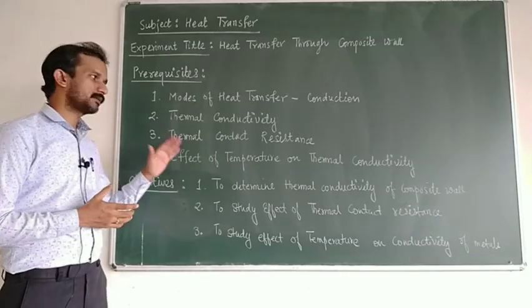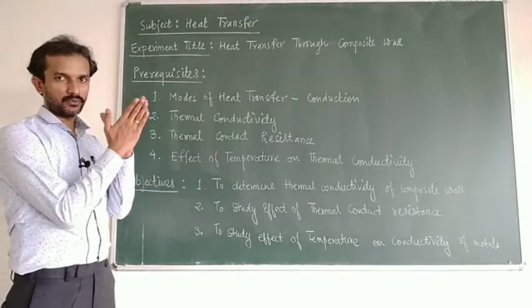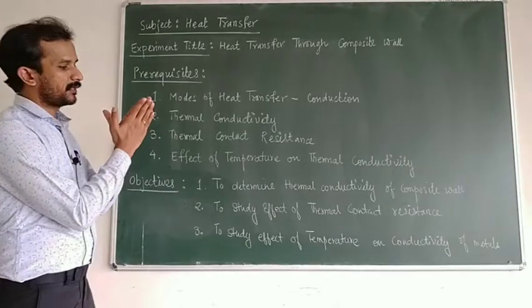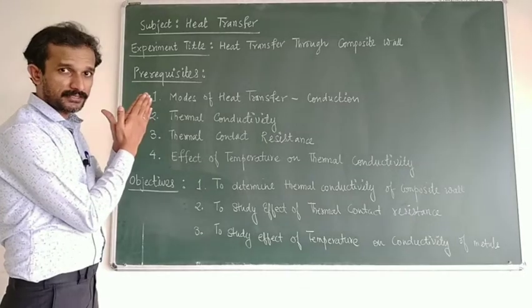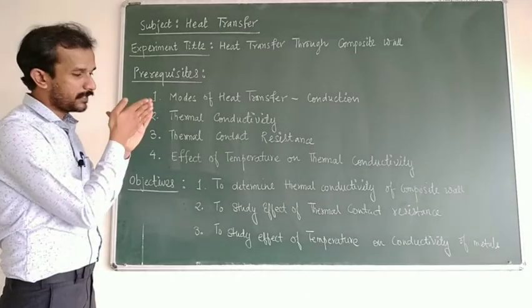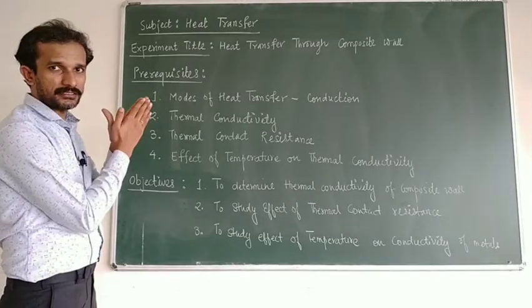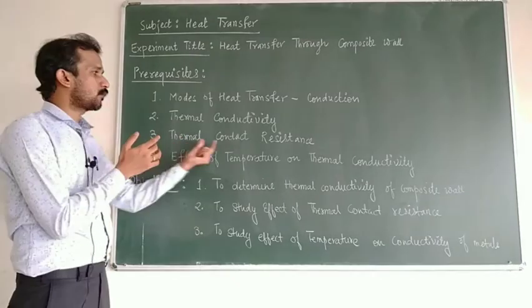Next is thermal contact resistance. If two plates or two surfaces are in contact with each other and heat is flowing across them, the contact offers resistance to the heat transfer. It does not allow heat to transfer freely because of the air voids and gaps. The resistance is offered in the direction of heat transfer, and that is nothing but the thermal contact resistance.